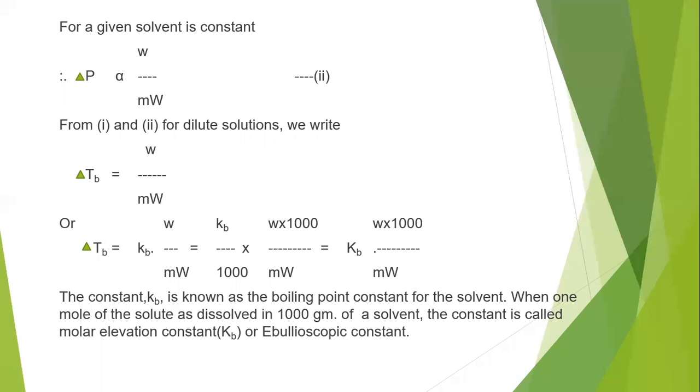So KB by 1000 into small w into 1000 by small m into W will convert into capital KB, small w into 1000 by small m into capital W.